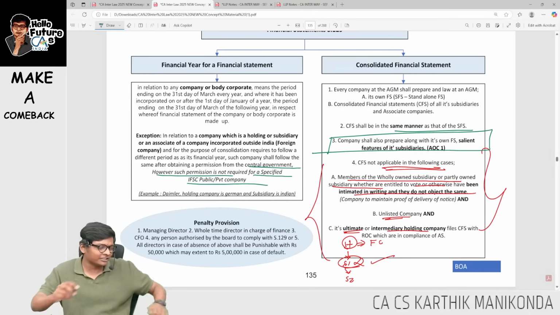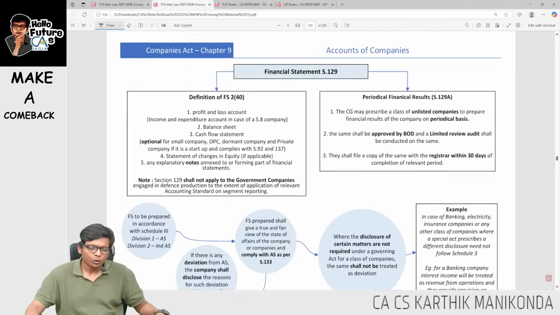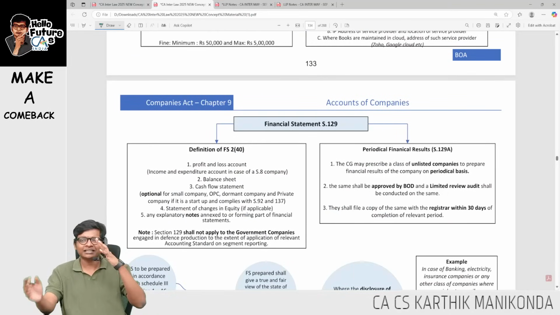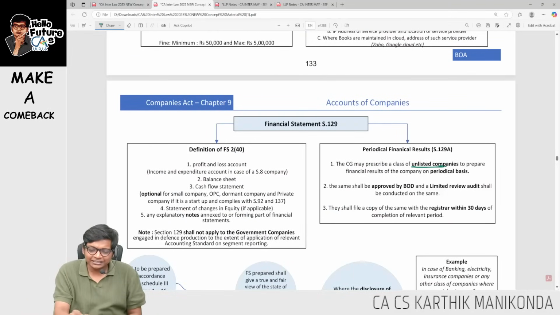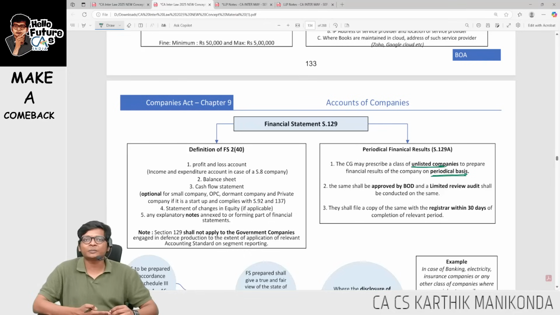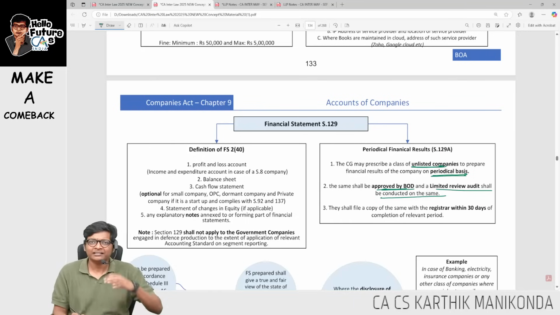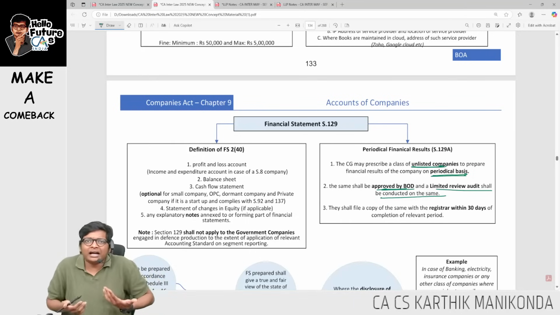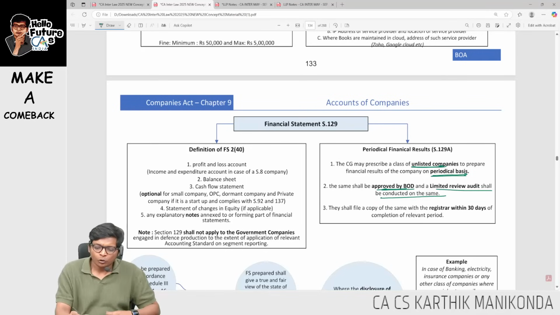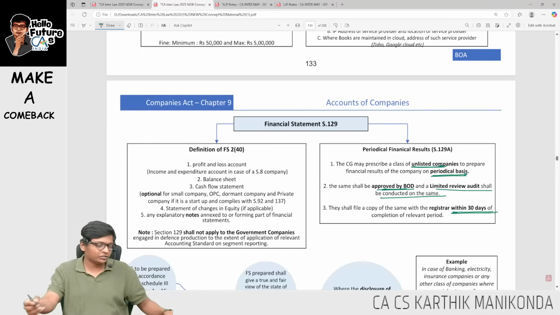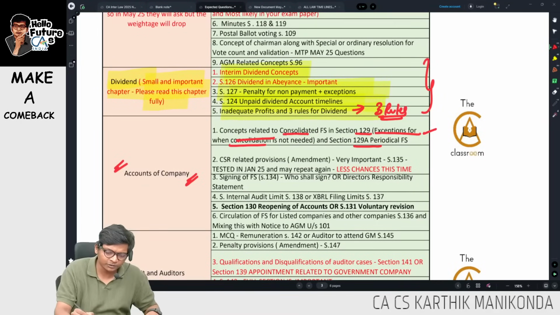If not, get permission of central government, same will be exempt. Section 129A was recently tested, guys. For unlisted companies, there is something called a periodical review. For these unlisted companies, a limited review audit shall be conducted. What is the period to do it? ROC has not yet given a time limit for that. Therefore, whenever you do this limited review audit, you have to file to ROC within 30 days. This is the first point, guys.